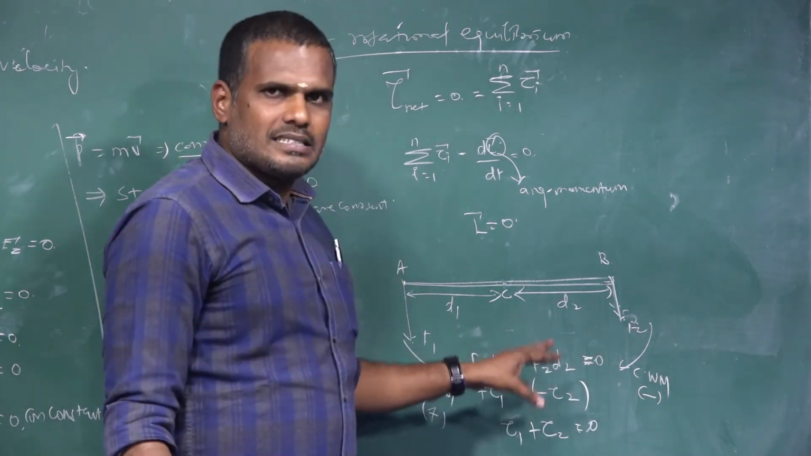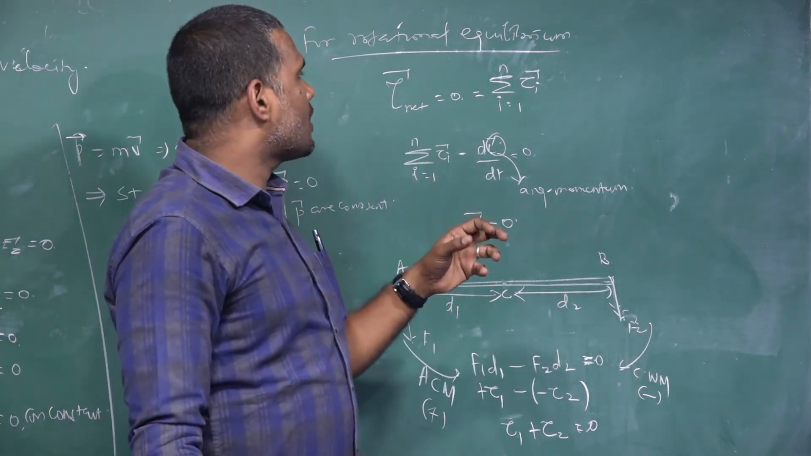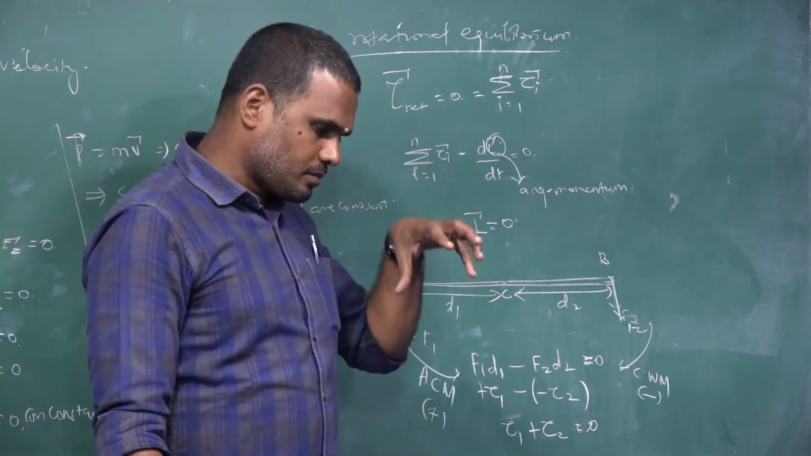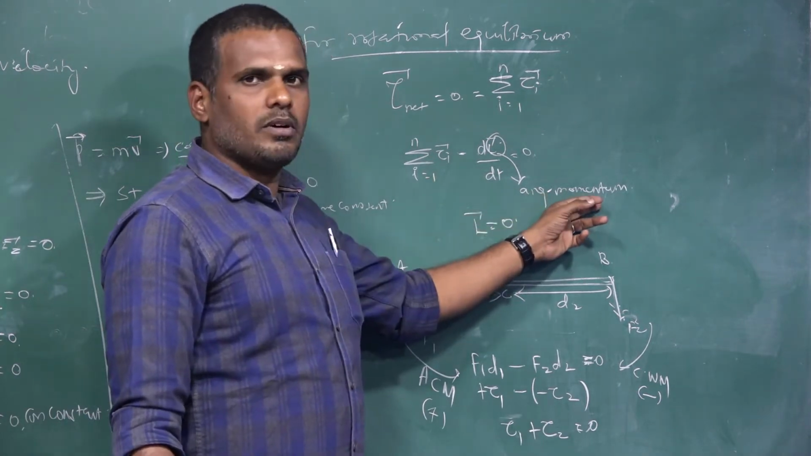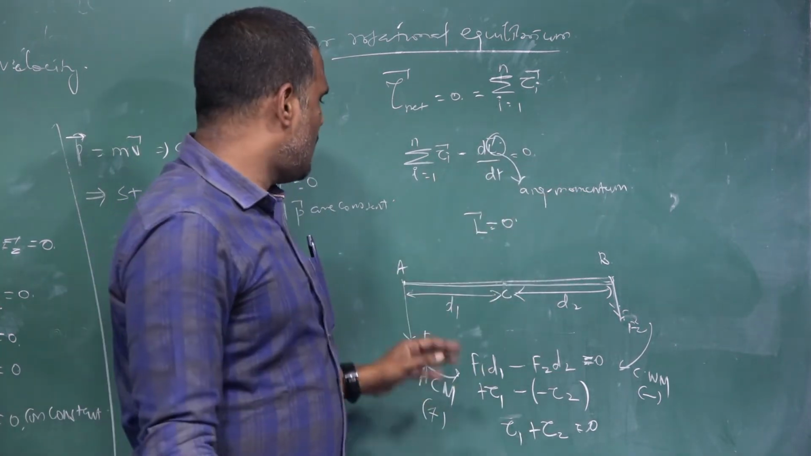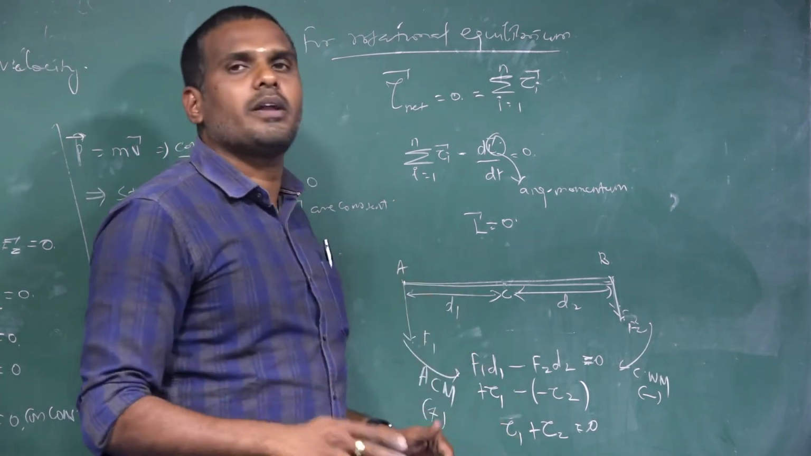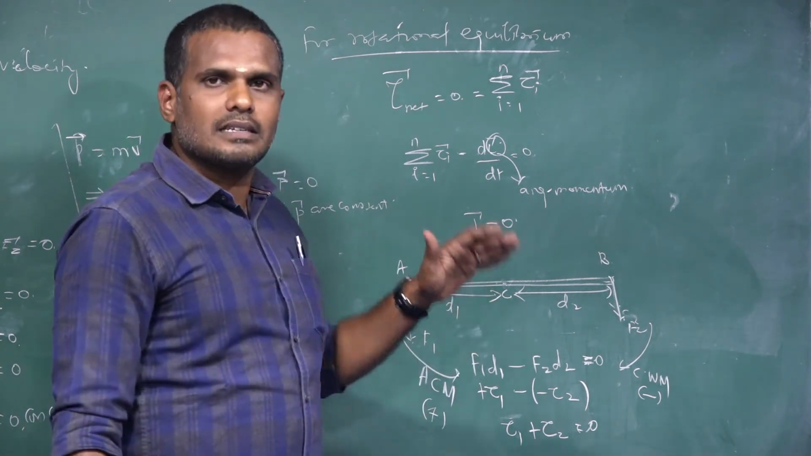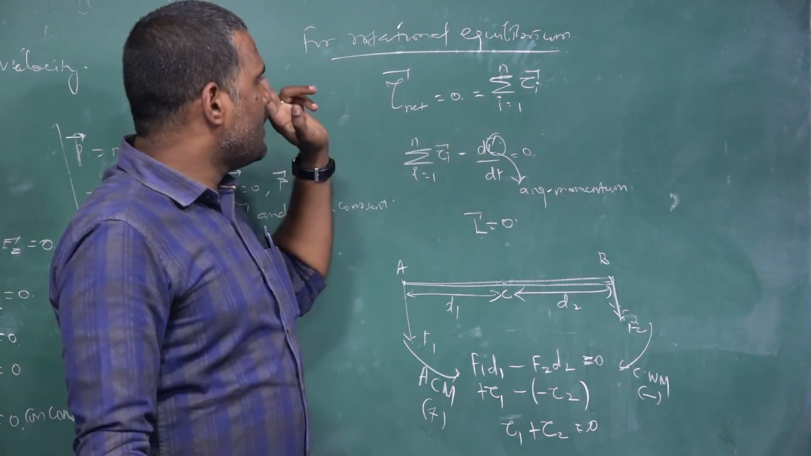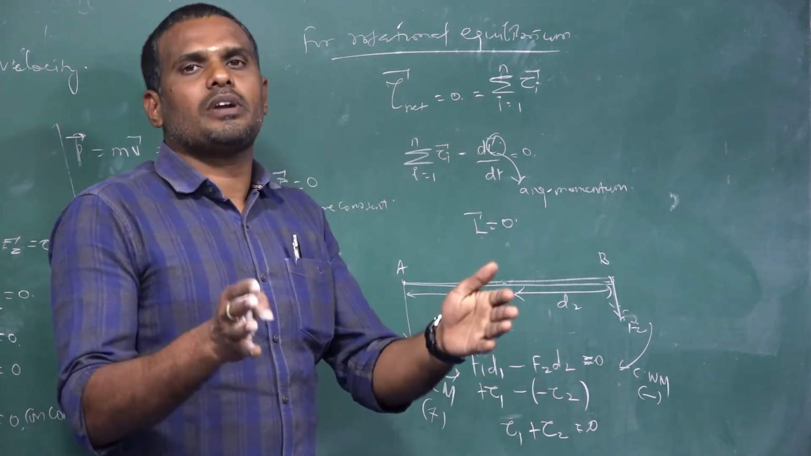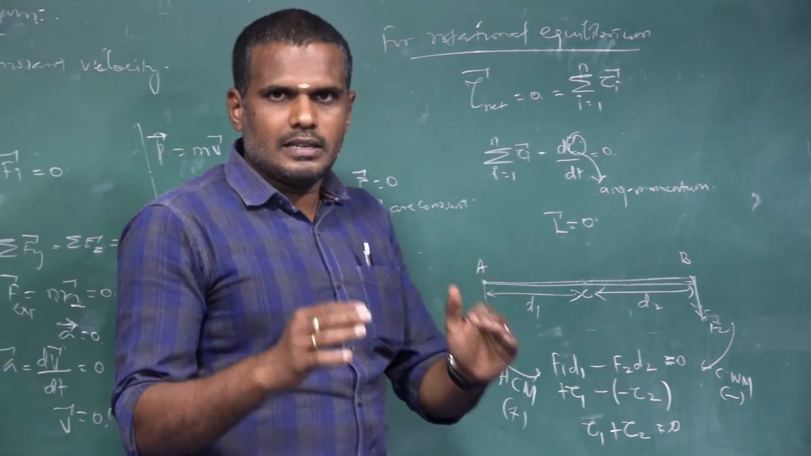So the net torque acting on the body must be equal to 0, or the sum of the torques acting on the rigid body must be equal to 0, or the total angular momentum of the rigid body must be equal to 0, or the sum of the moments of all the forces acting on the body must be equal to 0. If these conditions exist, then the body is said to be in a state of rotational equilibrium. If the net torque is 0, the body is in rotational equilibrium. If the torque is not 0, the body is not in rotational equilibrium. That is the key idea.